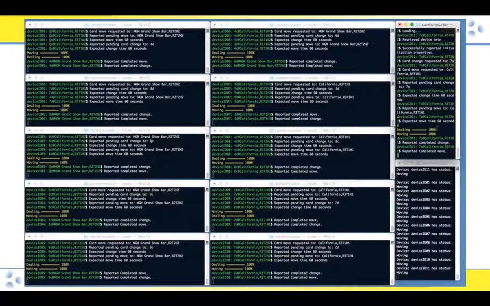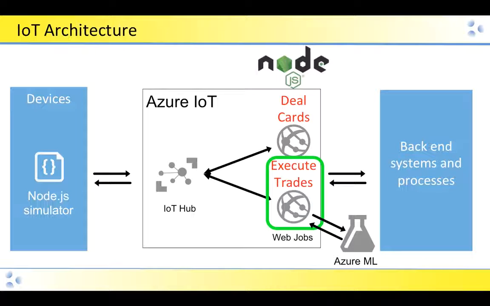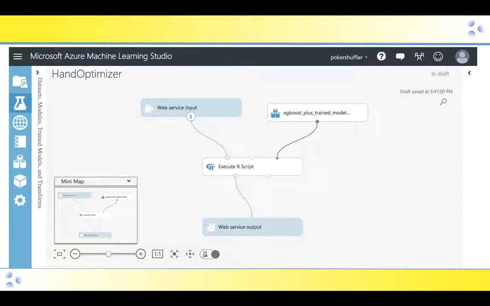And then all of them report as ready when the cards have arrived and have set themselves as their new state. So now in this configuration, we're ready to execute trades. We have two hands. It's a very simple trading algorithm. But with those two hands, we're going to see if we can trade cards and optimize the resource allocation. To do that, we call an Azure ML pre-trained algorithm that looks at the hands and then optimizes the resource.